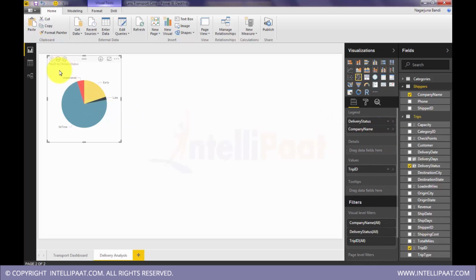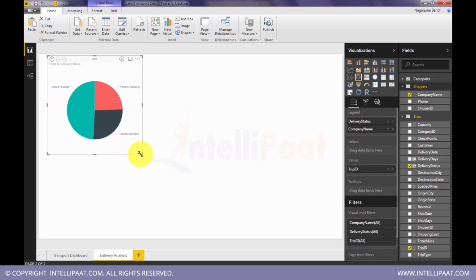So now this is drillable to the next level. So I go and click. So now I can see by company. Right now it's giving only volume, how many trips were made by each company. These are the vendors for my company. I have tie-ups with them, they do the shipping for me. Now I can see that United Packages have more shipments, getting more business from me.